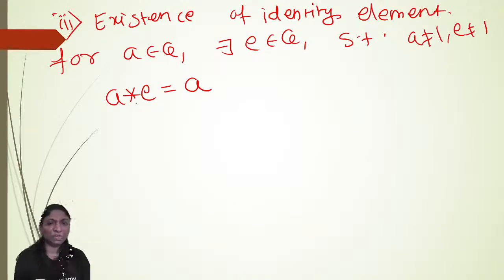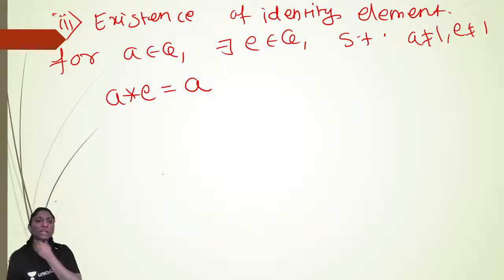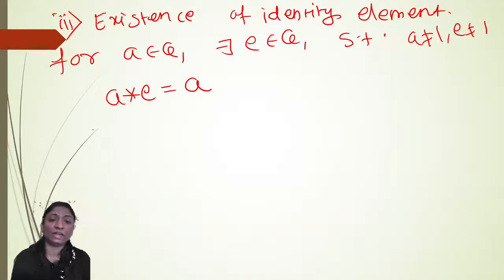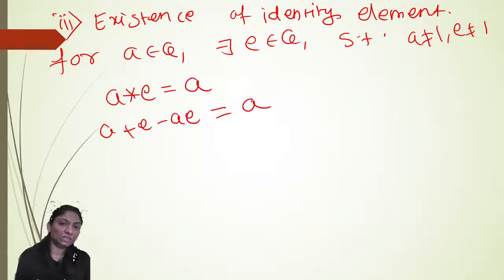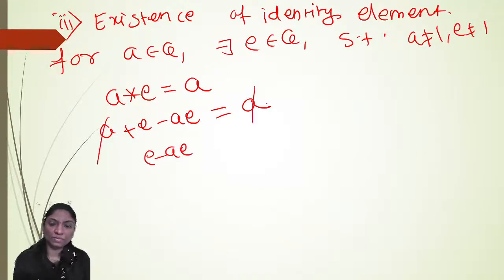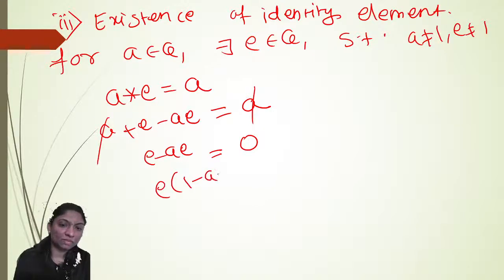So define the operation star on A and E. So here A star E is A plus E minus A into E is equal to A, right? So you will get E minus AE, the A plus A will get cancelled out, is equal to 0, right? So you will get E into bracket 1 minus A, which is equal to 0.